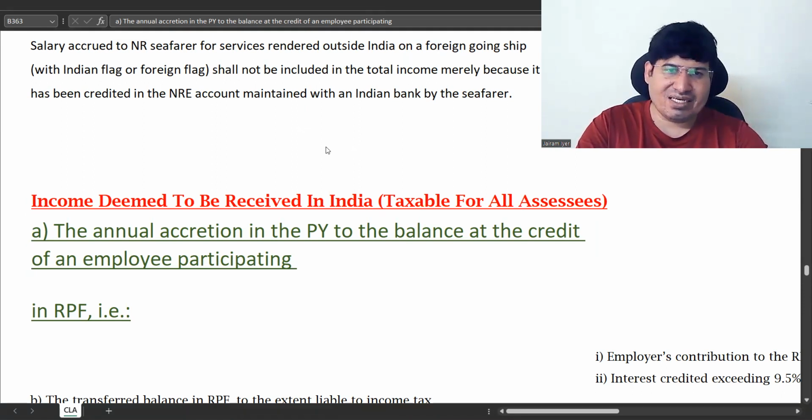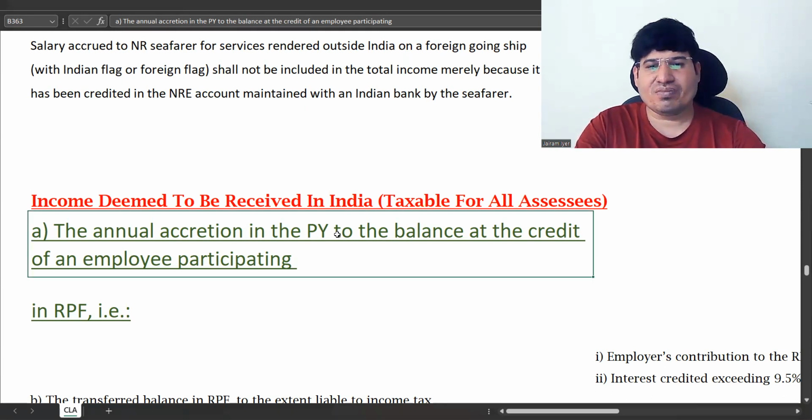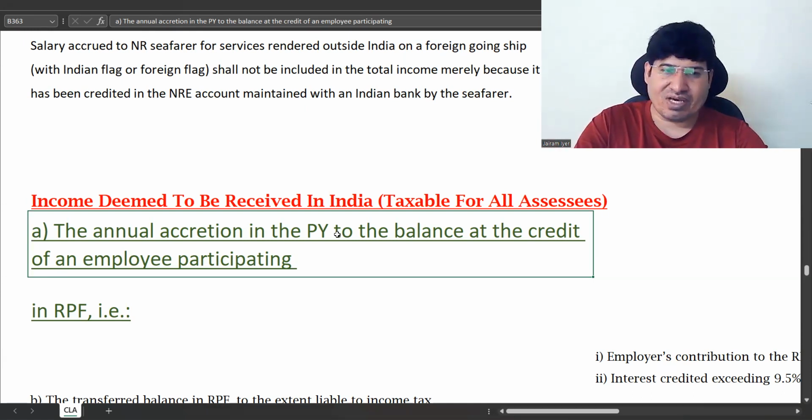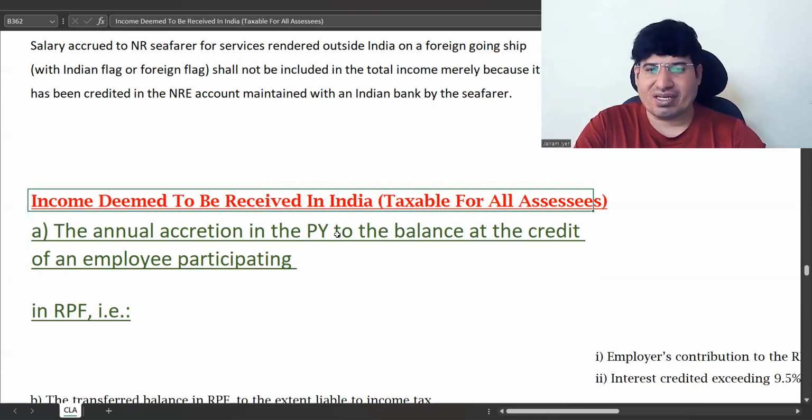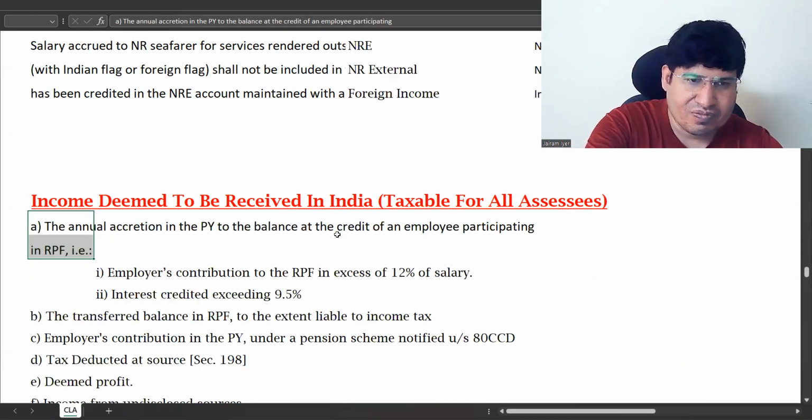They're just defining some income which they want to make clear is received in India, hence taxable in India. Wherever there can be doubt, that has been clarified. That is nothing but income deemed to be received. Nothing else than that.